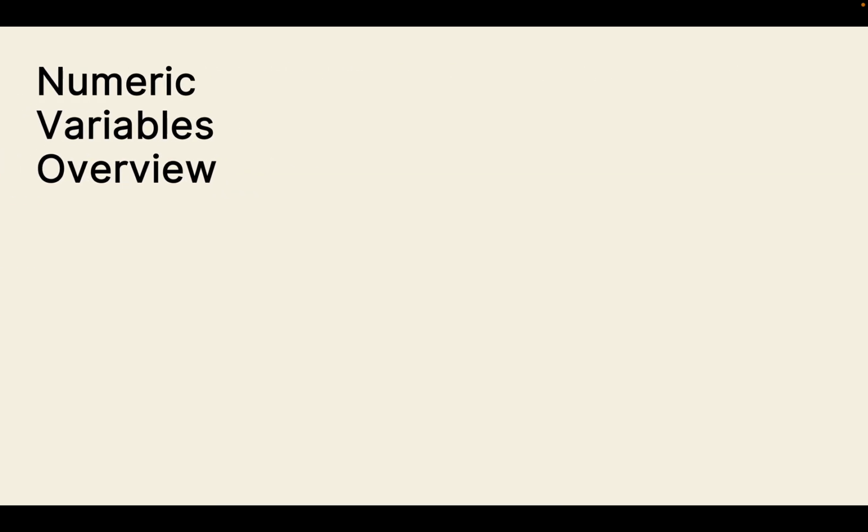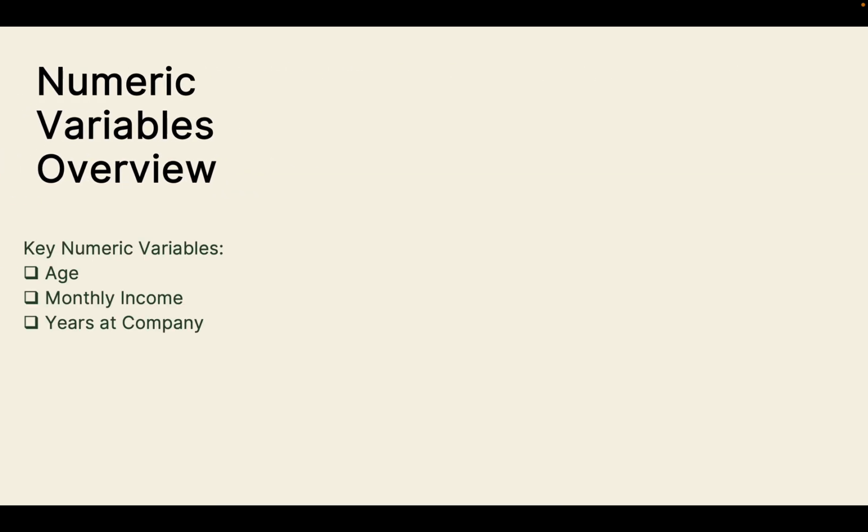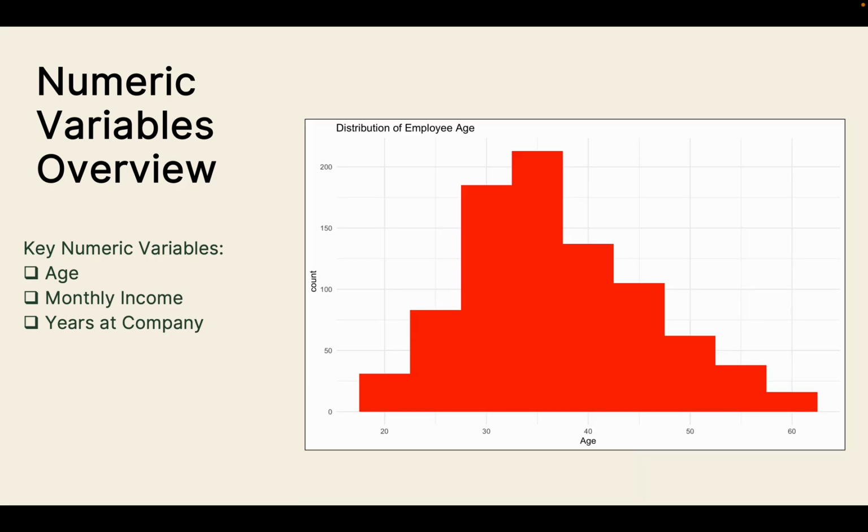Next, we'll be looking at the numeric insights overview. Here are some key numeric variables that you should note. And here we can see a histogram. When we're looking at this histogram of employee age, most employees at Frito-Lay are between 30 and 40 years old. The distribution then tapers off among older employees, which is common, but we can also notice that both younger and mid-career employees have a higher attrition. So this suggests to us that different retention strategies might be needed for early career versus experienced staff.